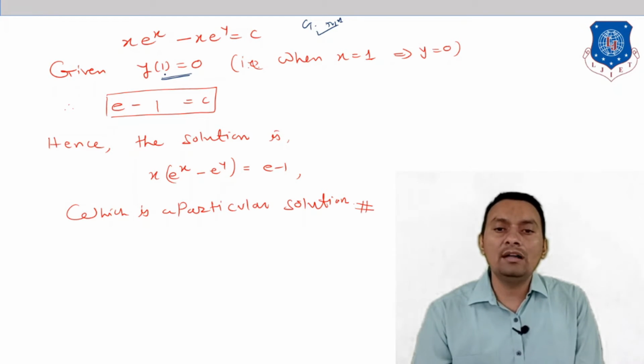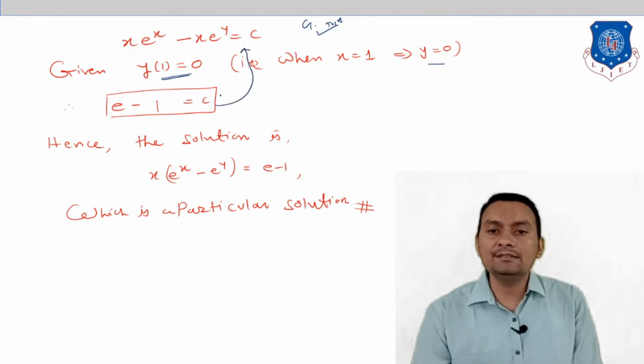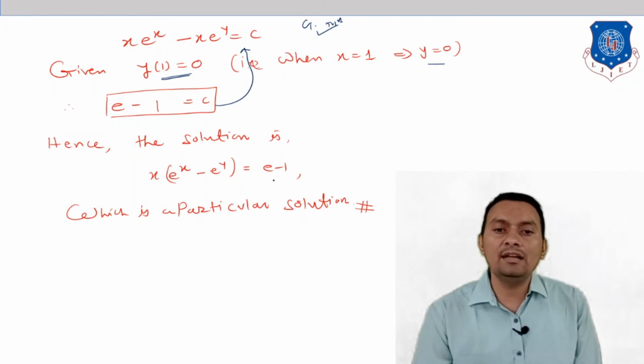When x is equal to 1, the value of y is 0. So just put x equal to 1. So e raised to y is 0 and x is 1. So e minus 1 is c. When I replace c here, what I will get? x times e raised to x minus e raised to y is equal to e minus 1, and this is known exactly as the particular solution.